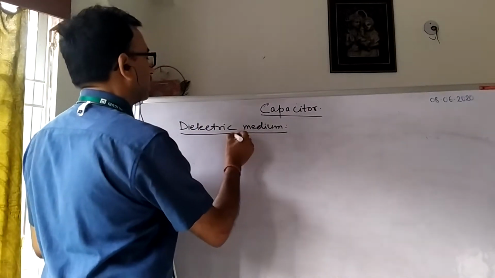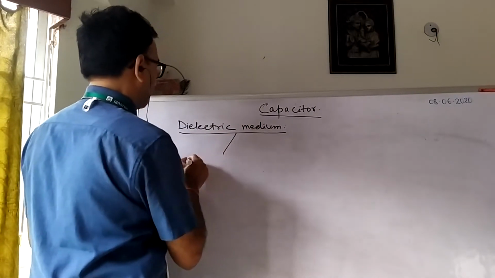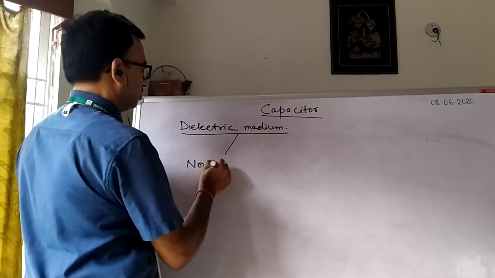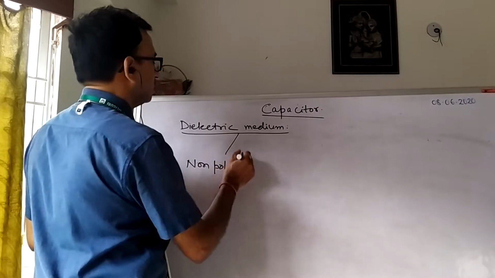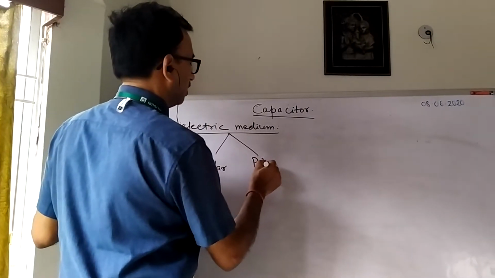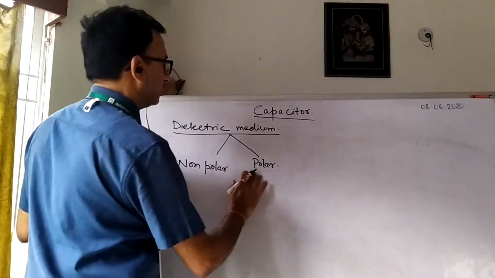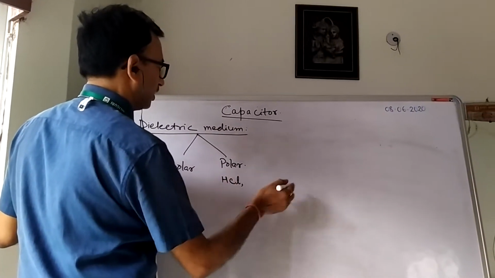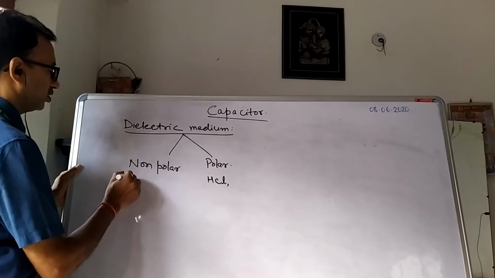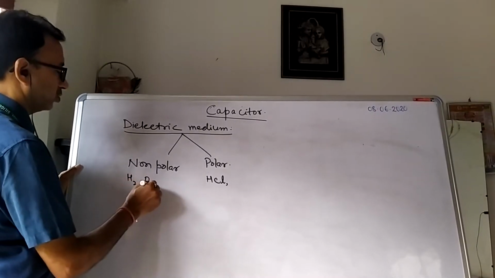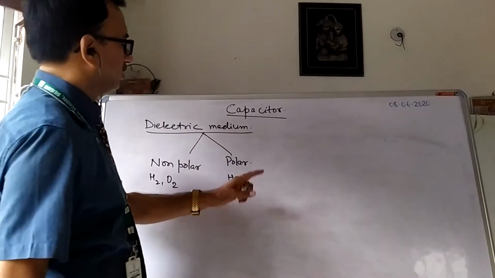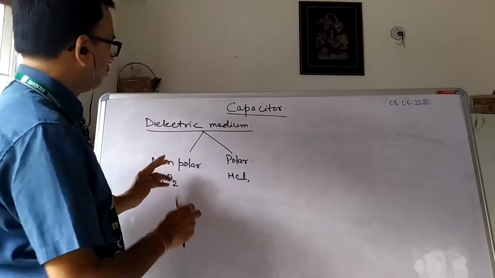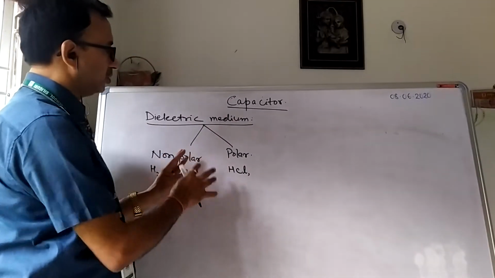One is polar dielectric, another is non-polar dielectric. Polar ones are, for example, HCl, NaCl, and others. Non-polar ones are H2, O2, and others. Now, what will happen in the polar and the non-polar?